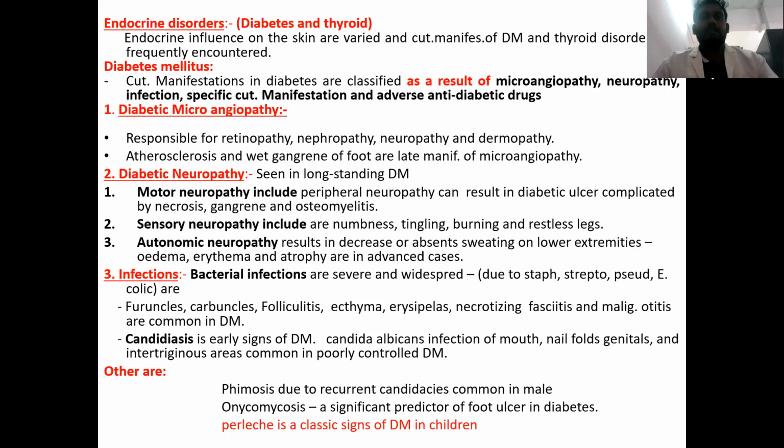Other than that, recurrent candidal balanoposthitis might later result in phimosis in certain male patients. Onychomycosis is also a common occurrence in a patient with diabetes, and it is also a significant predictor of foot ulcer in diabetes. And other than that, in children, perleche can be seen. It is one of the classical signs of diabetes mellitus in children, that is people with type 1 diabetes.